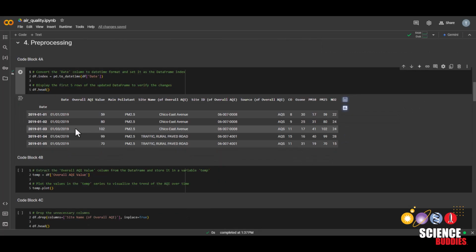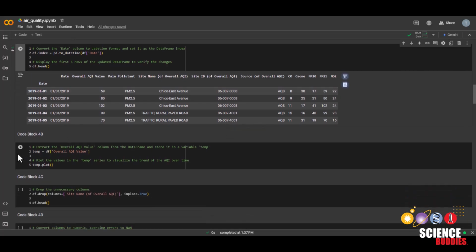Now we'll be pre-processing the data, and we'll start by running this code block. In this code block, it essentially creates a new column with the same name, date, and it converts this date into a format that the computer understands, because the computer understands this as simply a string of characters, while it understands this as an actual date.